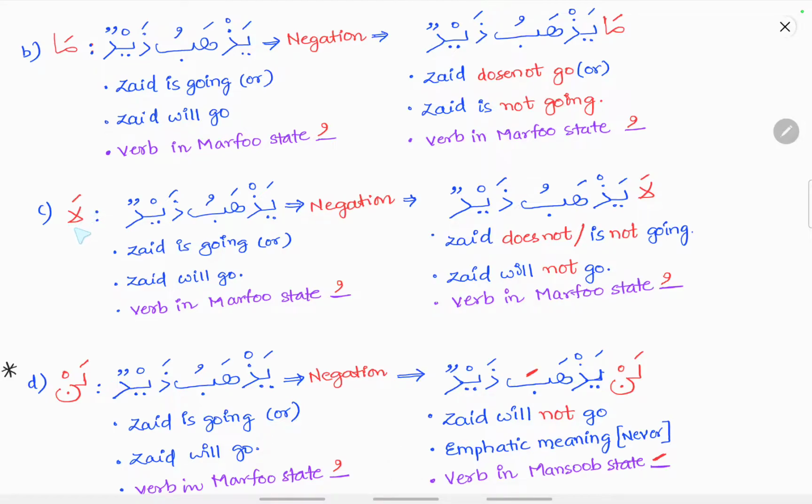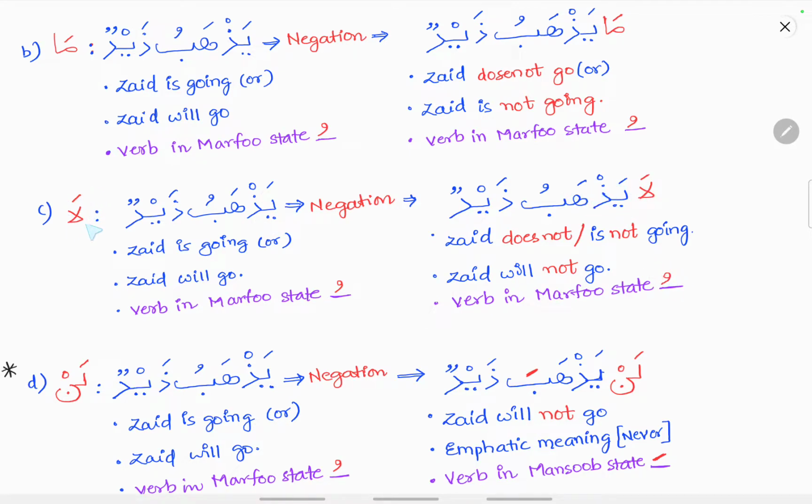If you take la, la is also a negation particle. Yazhabu zaidun, Zaid is going or Zaid will go. This is the affirmative sentence. In order to make it negative, la is added. La yazhabu zaidun: Zaid does not go, or Zaid is not going, or Zaid will not go. Even if la comes, the verb is in the marfu state, as it was in the affirmative state, and it is also marfu in the negative state.